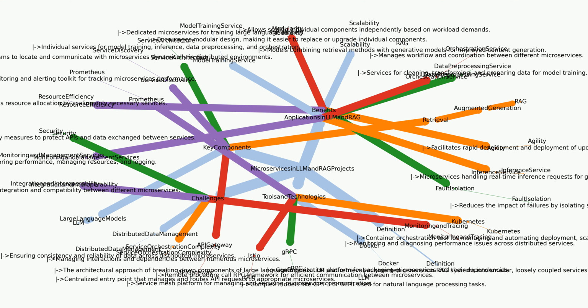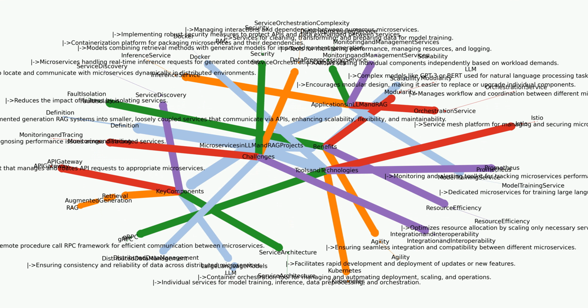Key components: large language models (LLM). Complex models like GPT-3 or BERT used for natural language processing tasks. Retrieval-augmented generation (RAG). Models combining retrieval methods with generative models for improved content generation.